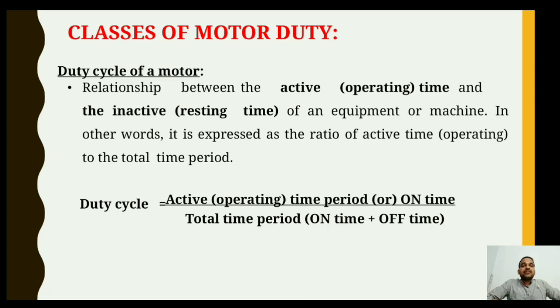Okay, and the inactive, that is the resting time. Inactive means the motor is in the switched off condition. So we can say the duty cycle is the relationship between the active time and the inactive time of an equipment or machine. In other words, it is expressed as the ratio of active time, that is the operating time, to the total time period. So duty cycle can be assigned by the formula: active time period, that is the on time of the machine, to the total time period, and total time consists of on time plus off time of the machine, that is the rest time plus running time of the machine. This is nothing but the total time period.